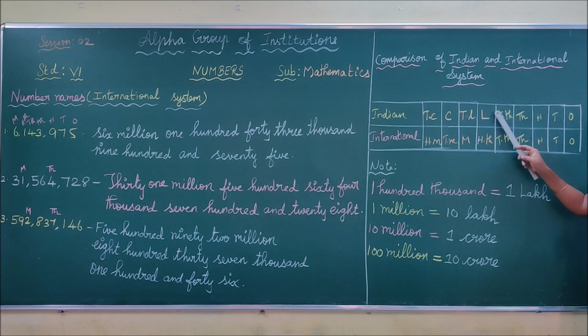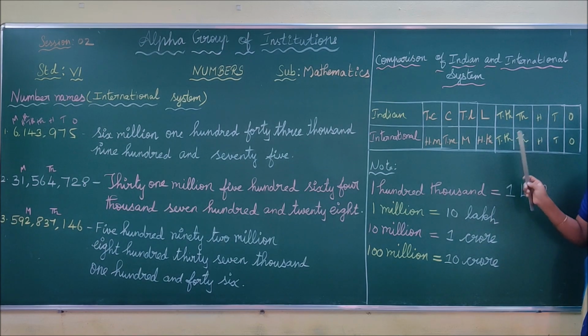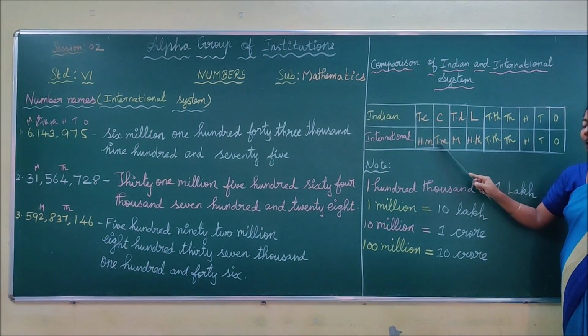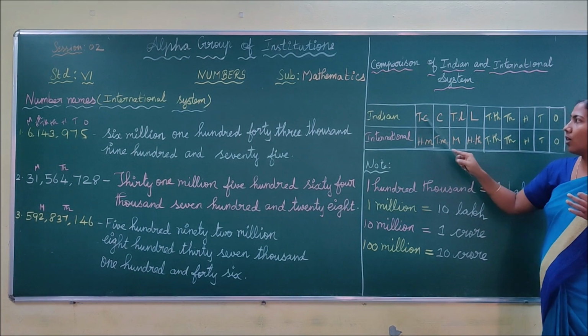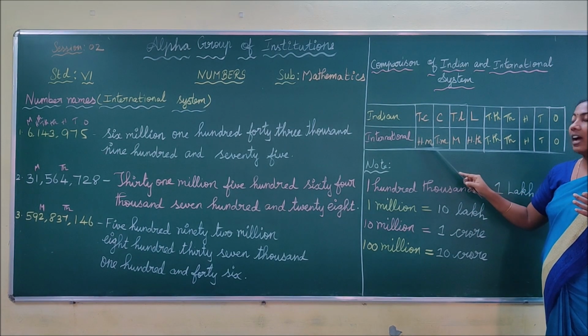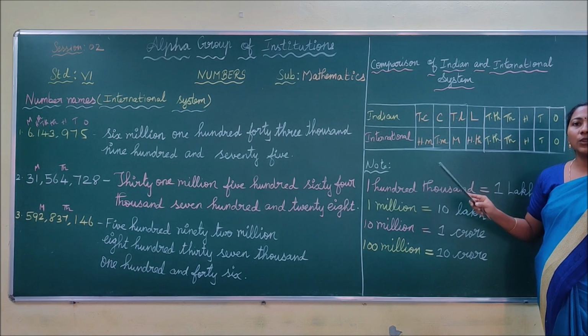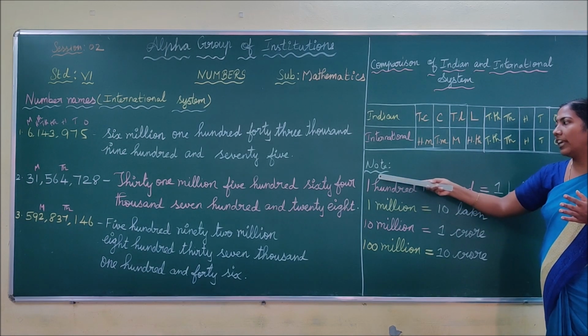Okay, up to this, children, see these yellow color place values. These are the same in both systems, the Indian system and the international system. These 5 places are the same. After that, instead of lakh, we have 100,000. Instead of 10 lakhs, we have million. For crore, we have 10 million. For 10 crores, you have 100 millions. That's why, in short, in your book, they have given a note.